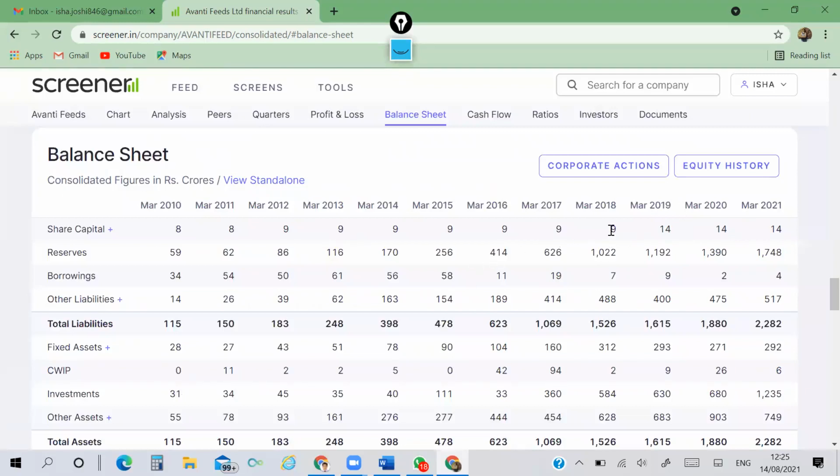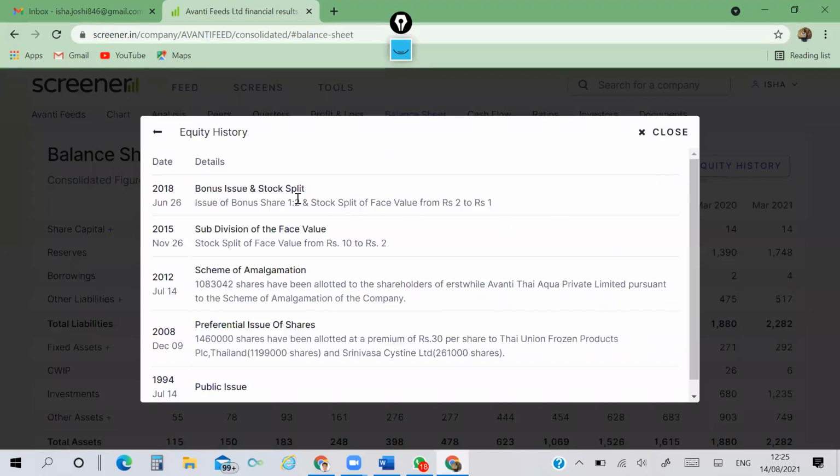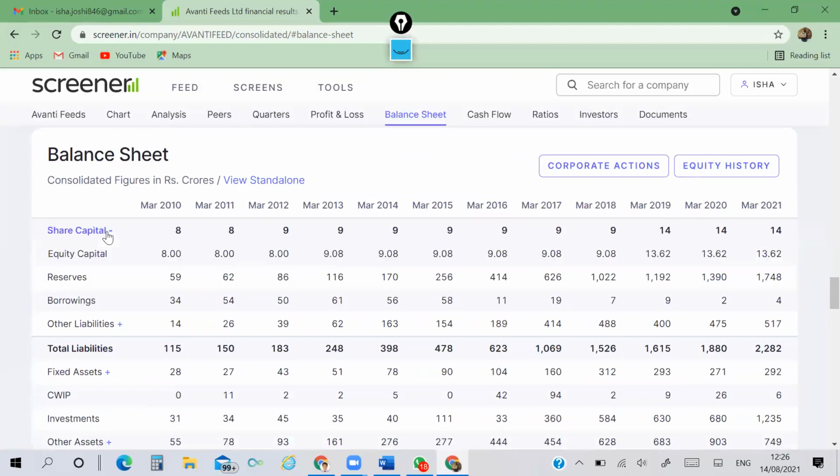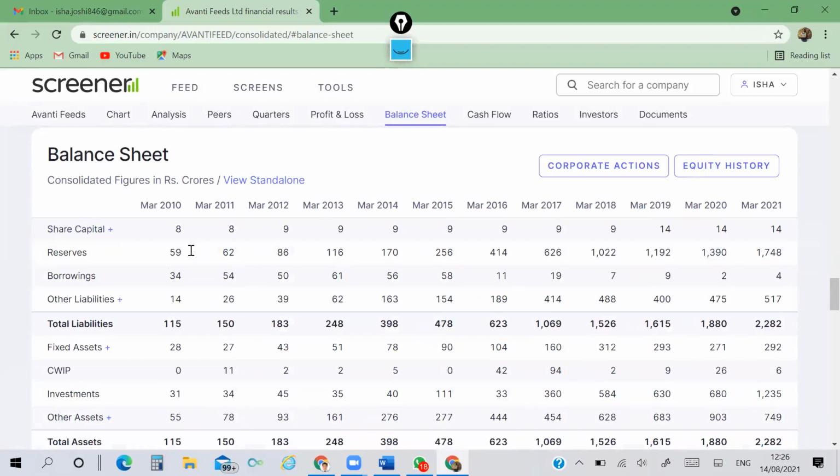So if you check here, share capital has increased from 9 crore to 14 crore. If you go to the history, face value has decreased due to split, 2 rupees split to 1, and maybe they have allotted shares further.